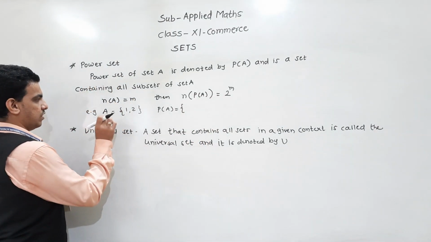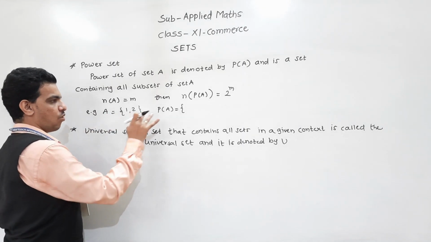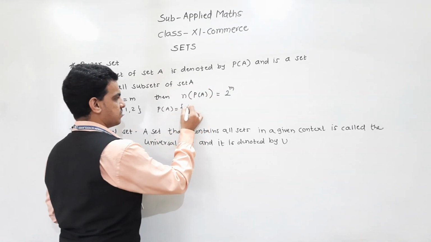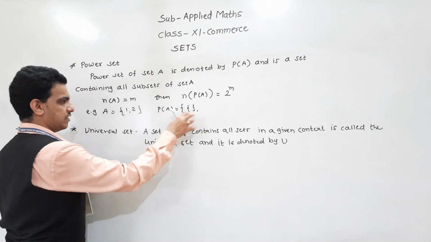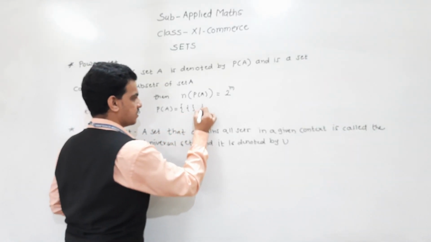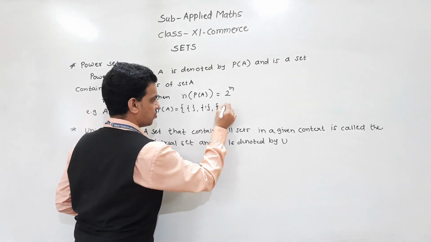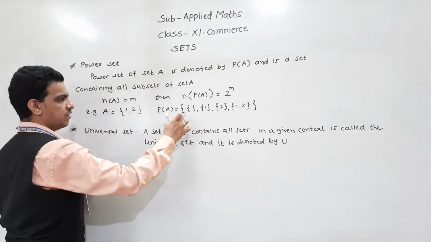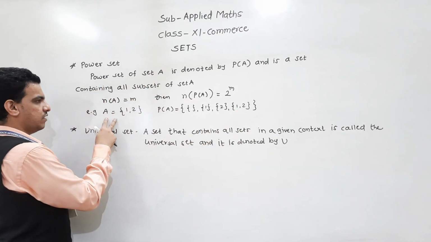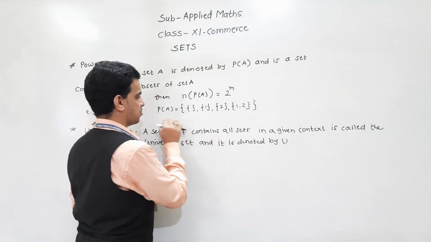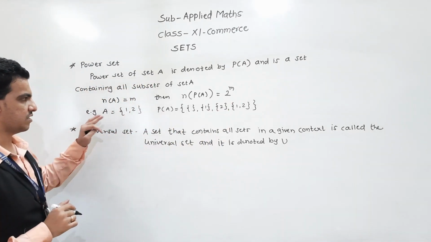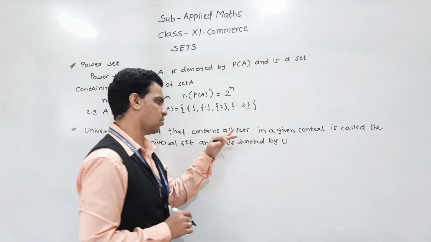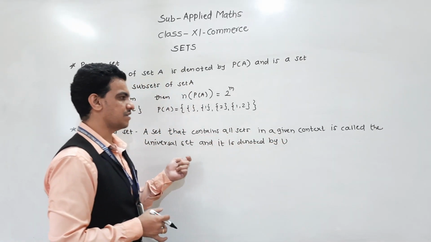Here A contains 2 elements, so the power set of A contains 2 raised to 2, that is 4 elements. First is a null set, that is a subset of all sets, then set containing 1, set containing 2 and set A itself. So these are 4 subsets of set A, and the set of all these subsets is called a power set. Okay, understand this.